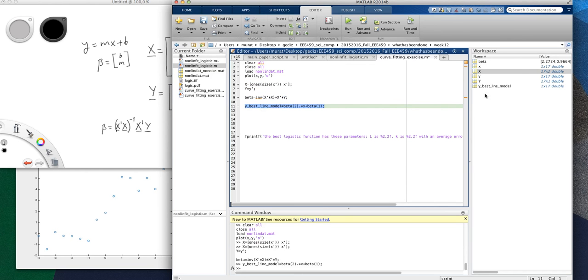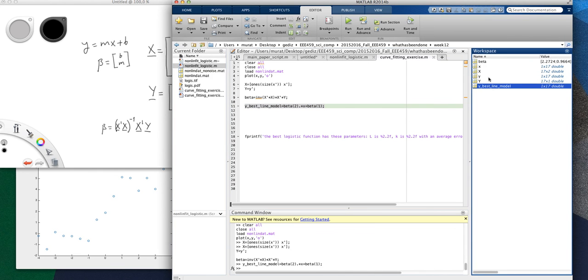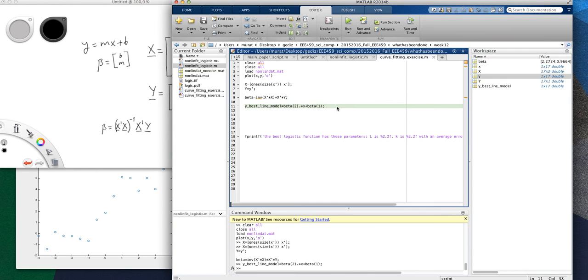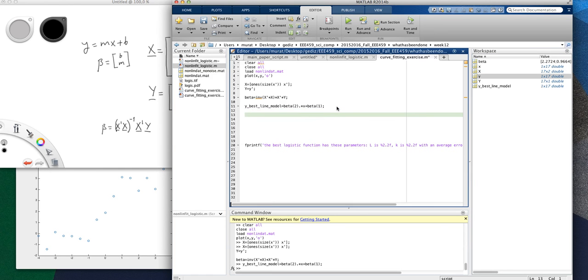in my workspace I have one best line model and one original Y. And now I'm going to compute the average error for the line. So what did I do?